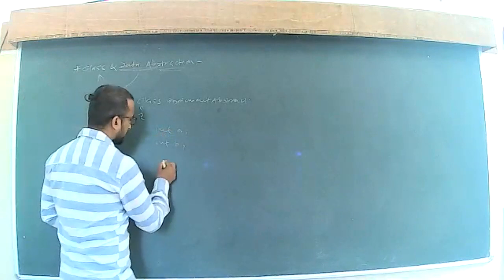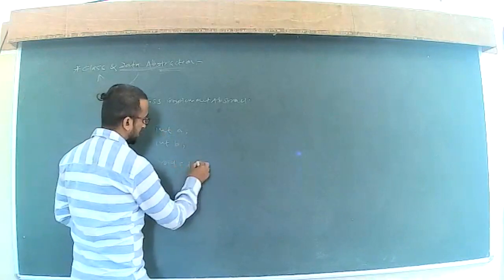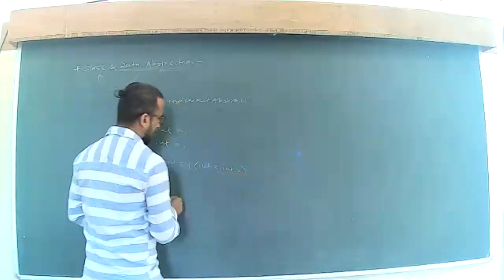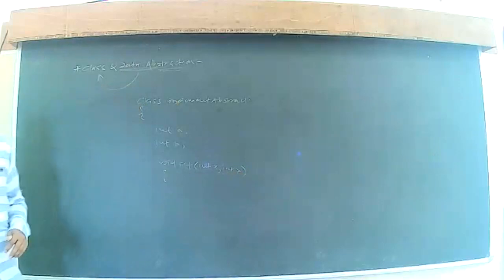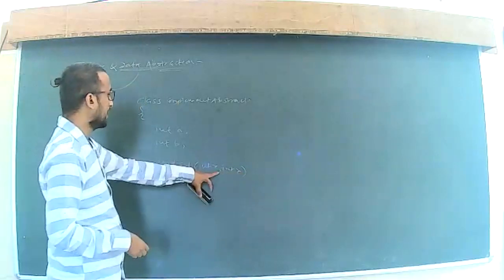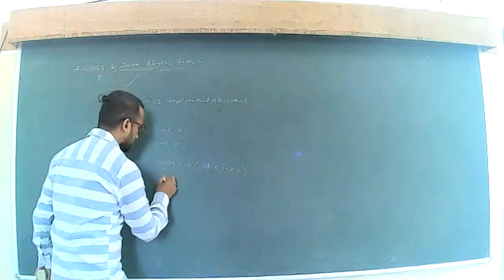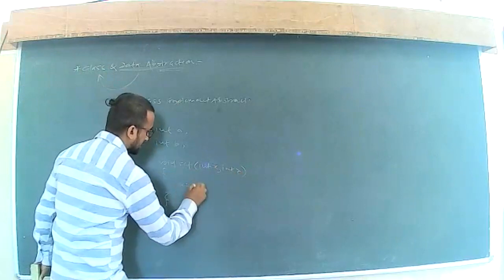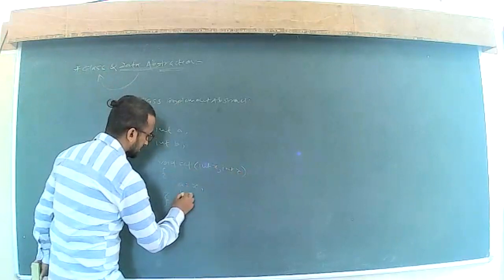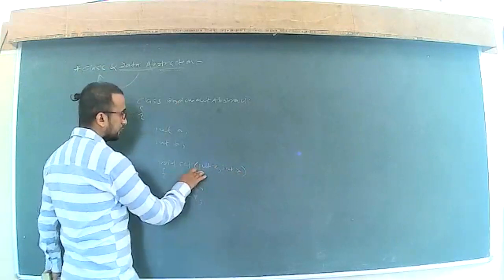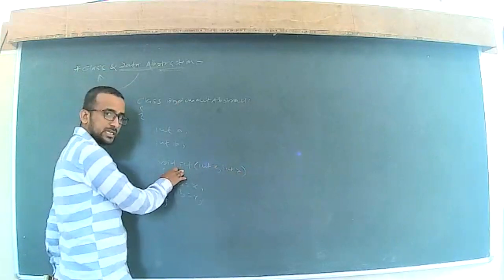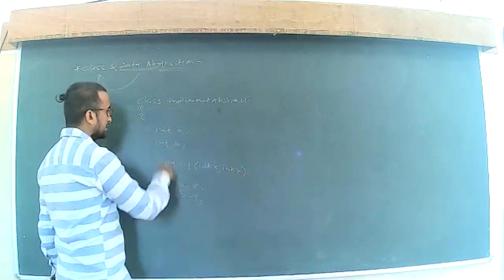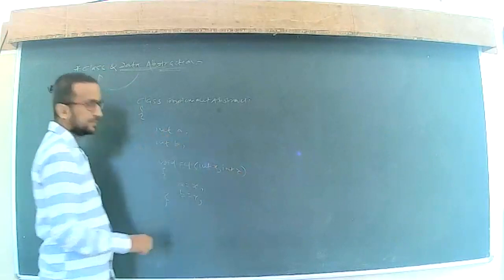I am having the member function, that is void set, a parametric function with integer x and integer y. In that, I am just going to set the value of x and y. How are we going to do this? We can perform this by a is equal to x and b is equal to y. So the values that we have passed with the help of this set function are going to be copied, or initialized, to a and b.